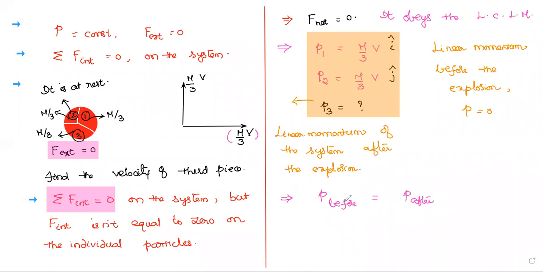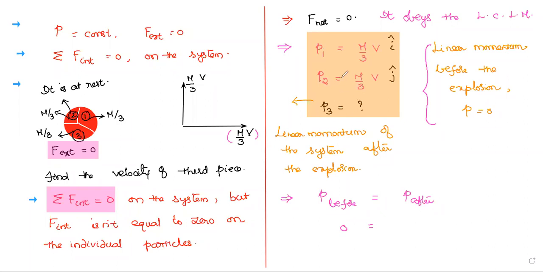Since the body is at rest, the linear momentum is 0, equal to, after the explosion, three pieces, for which you calculated P1, P2 and P3.